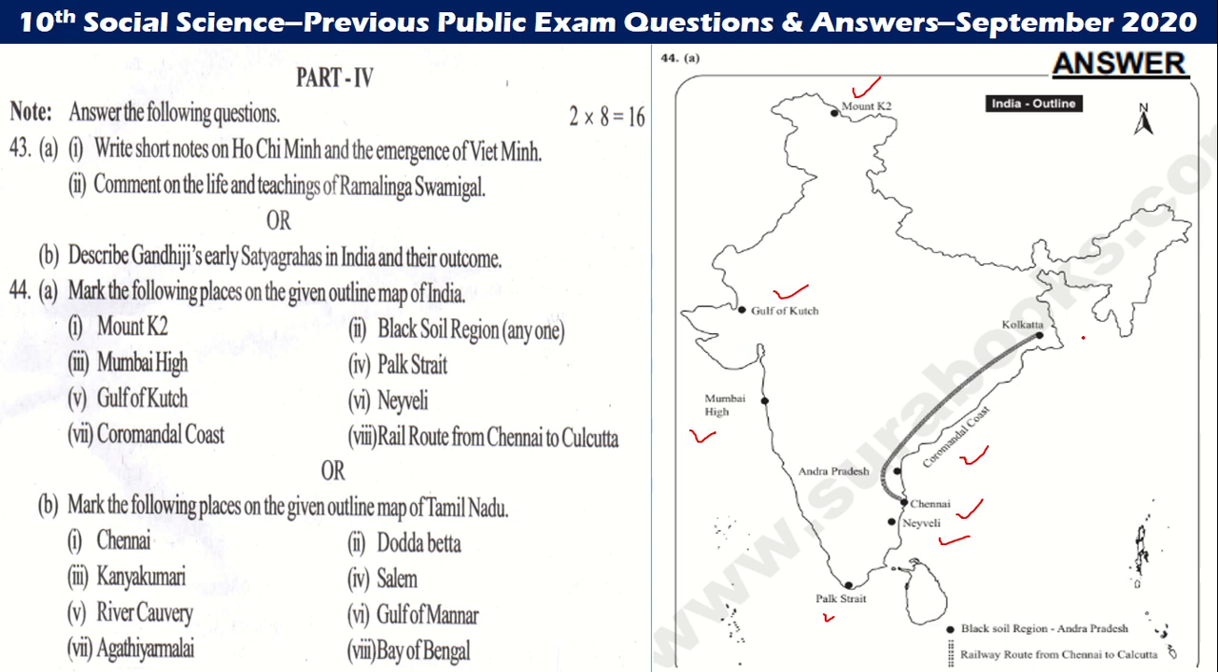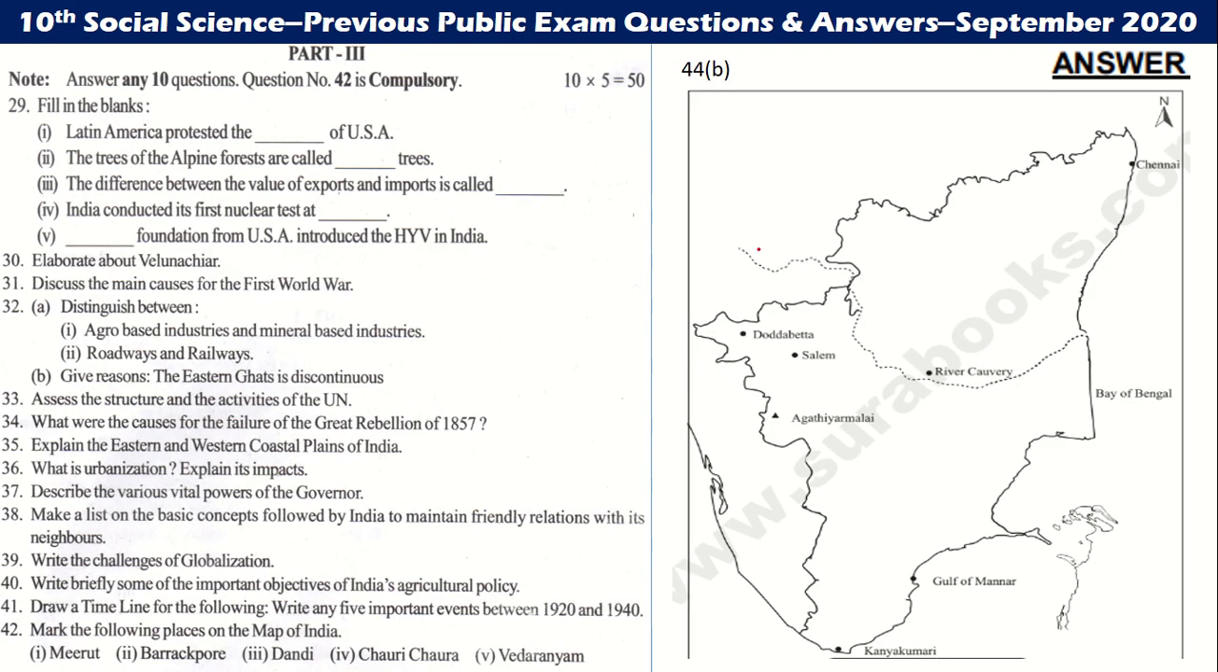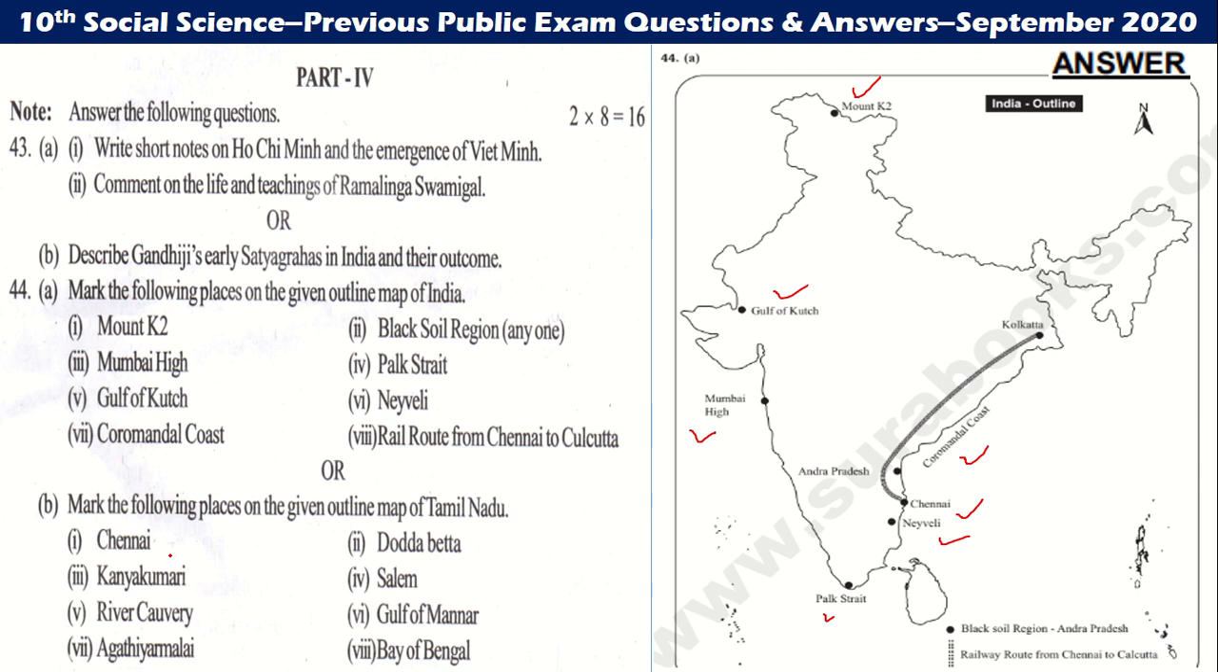So let us go to the next one. The question they asked in 44B is Thotabetta, Salem, River Kaveri and other things. In this, the marks are for Chennai, Kanchipuram, and all of these are included.